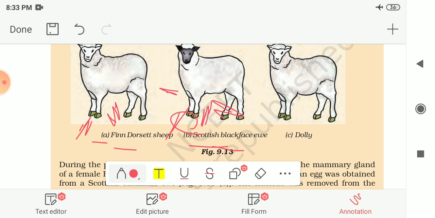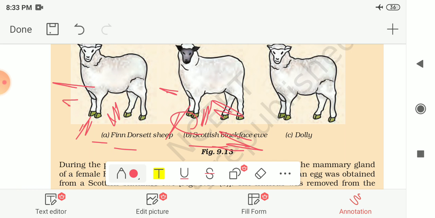Then after this egg was implanted in the Scottish Blackface ewe, development of the egg followed normally, and finally Dolly was born. Though Dolly was given birth by the Scottish Blackface ewe, she was found to be absolutely identical to the Finn Dorset sheep from which the nucleus was taken.